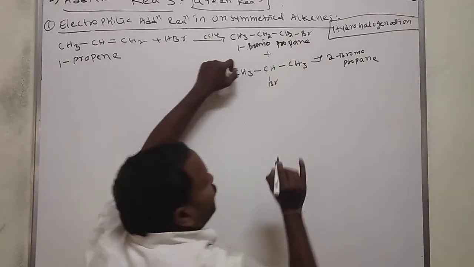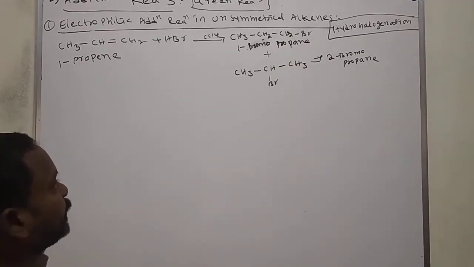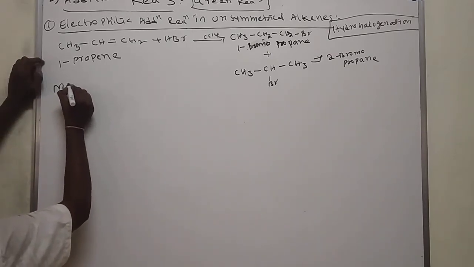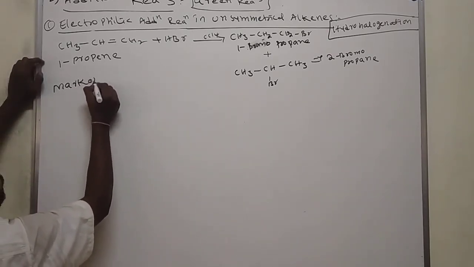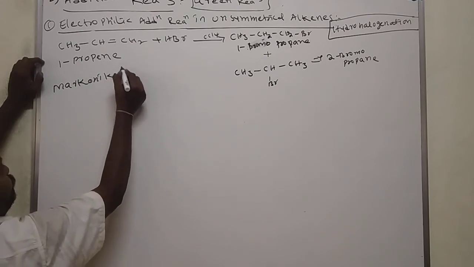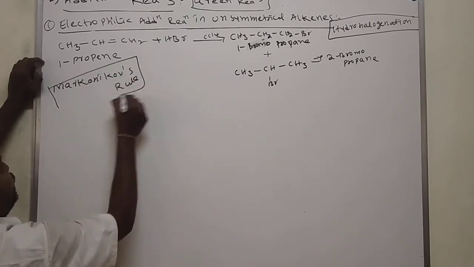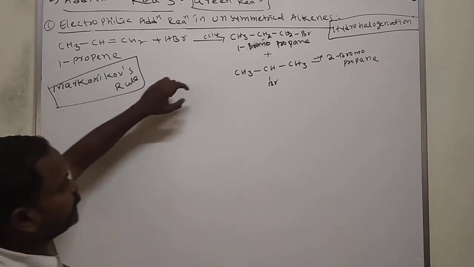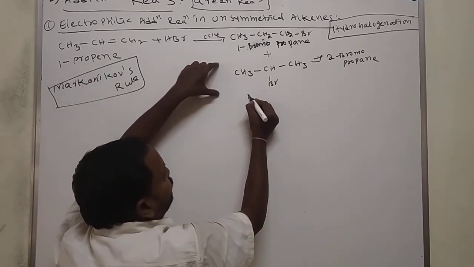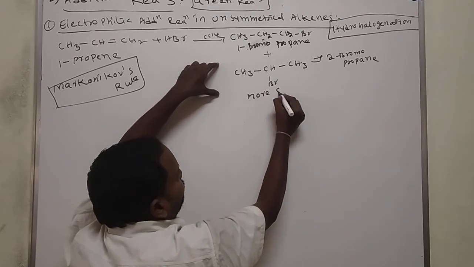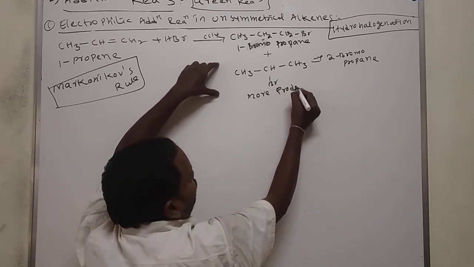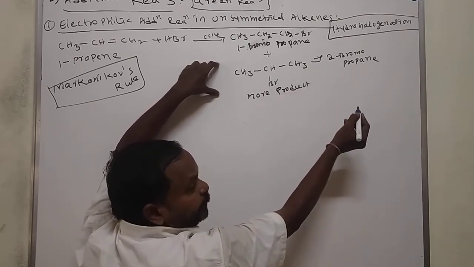According to Markovnikov's rule, this 2-bromopropane is more product. This is also called the major product.